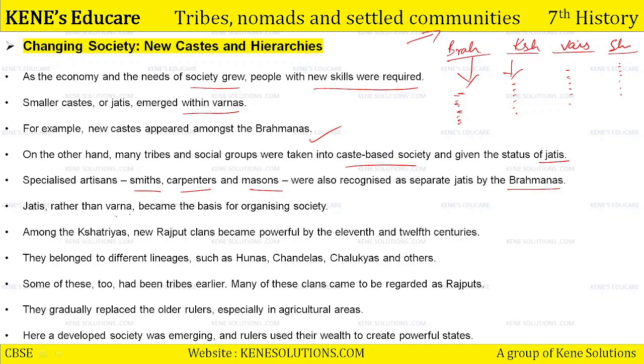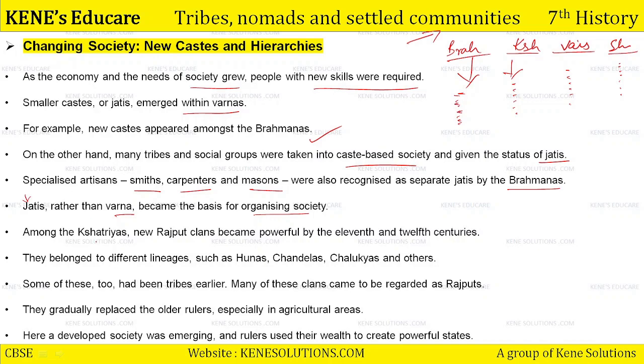Jatis rather than varna became the basis of organizing the society. Now people did not say that you are a Brahmin or a Kshatriya; now people called them by the name of their jati. Okay, so basically now, unlike the later Vedic period where varna was important, in this period jatis became more relevant and more important for organizing the society.